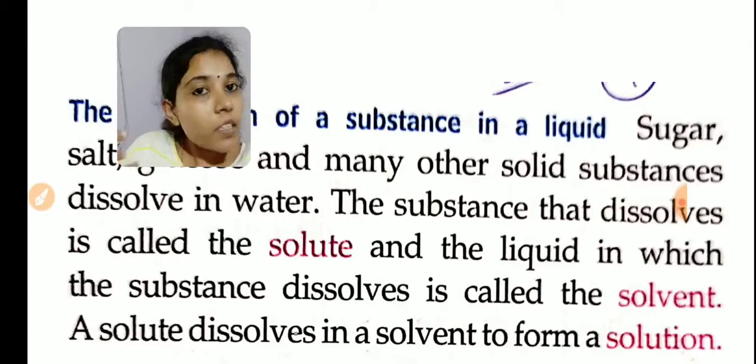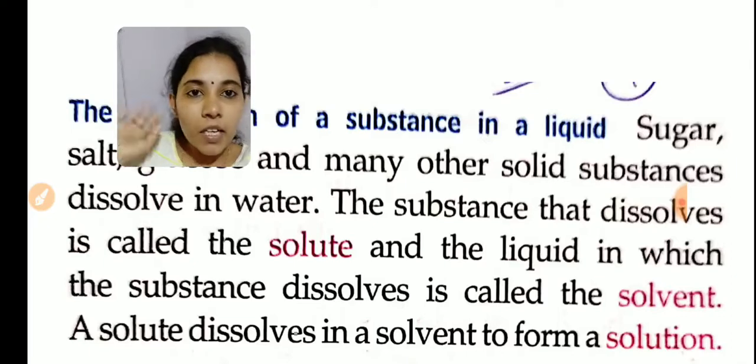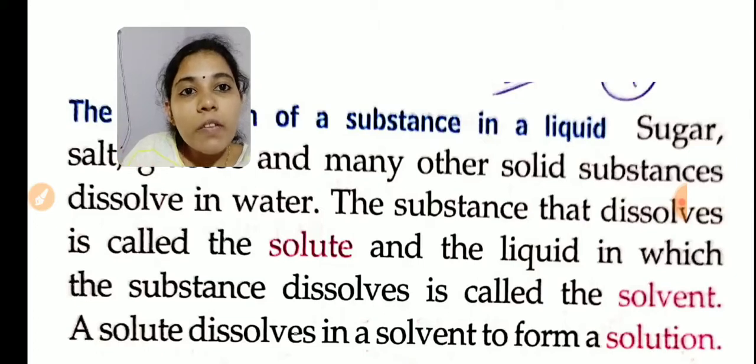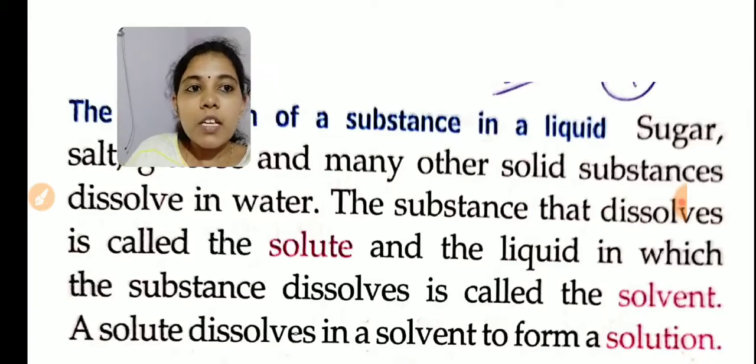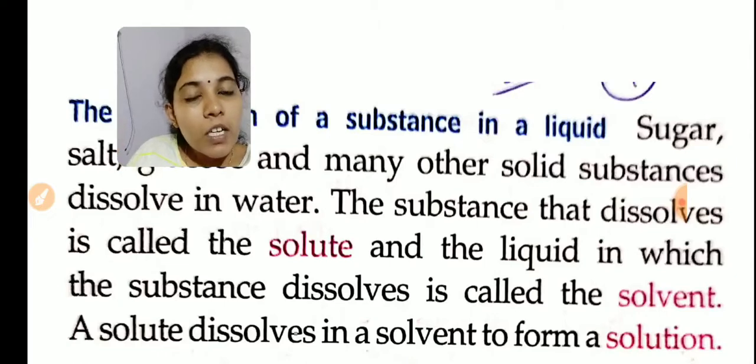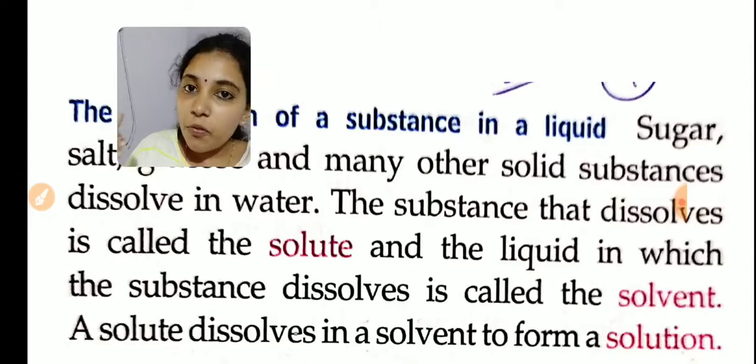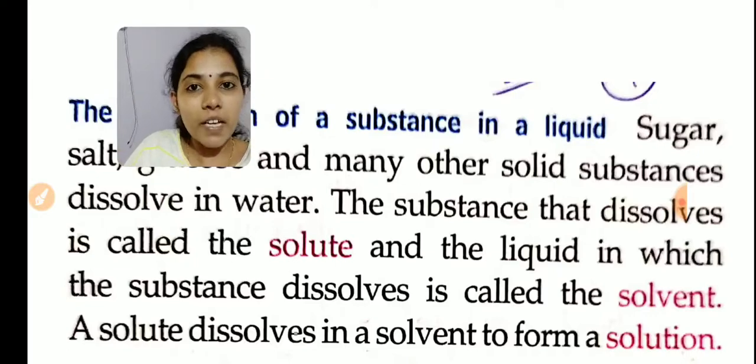Another example: if you are making tea, at that time we are adding sugar in milk. What happens? Sugar will get dissolved in milk, so milk is the solvent there. Understand? Clear? The liquid used for dissolving a solute is called solvent. Don't get confused with solute and solvent. Solute means the substance which is dissolving. Example: sugar, salt, glucose, etc. And solvent means a liquid used for dissolving a solute. Example: water, milk, oil, etc.